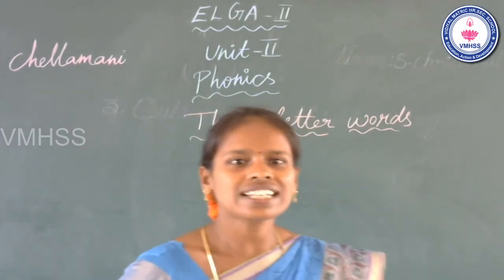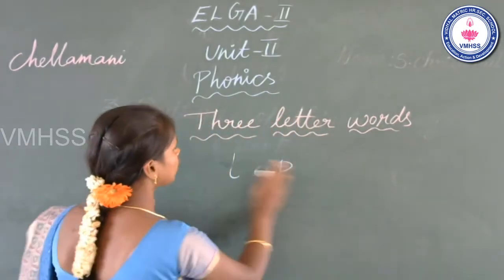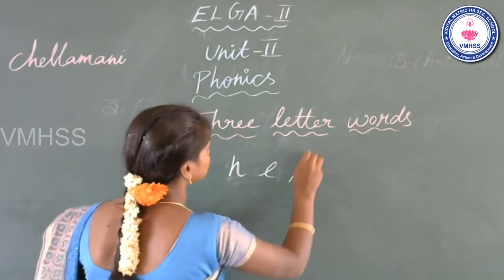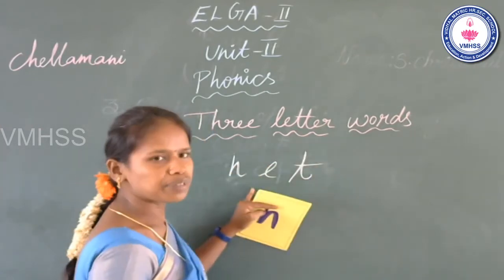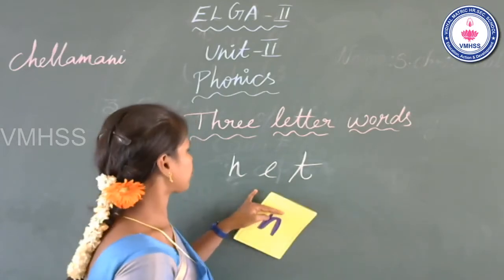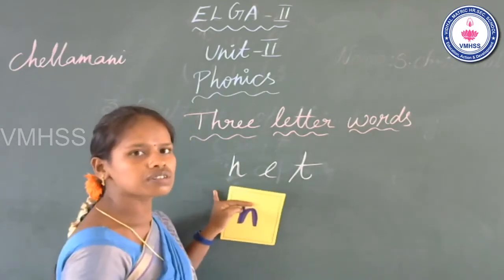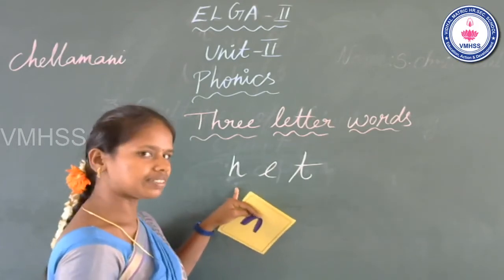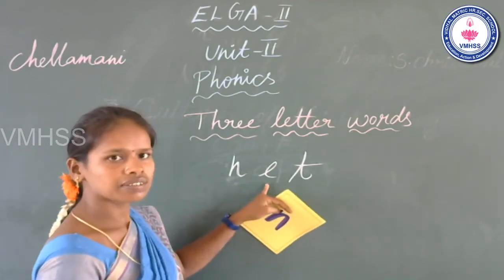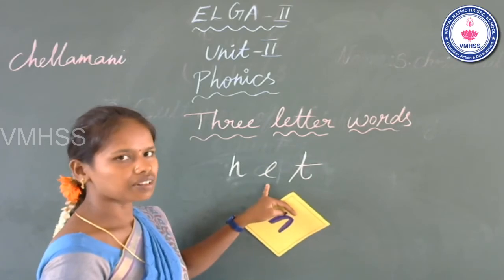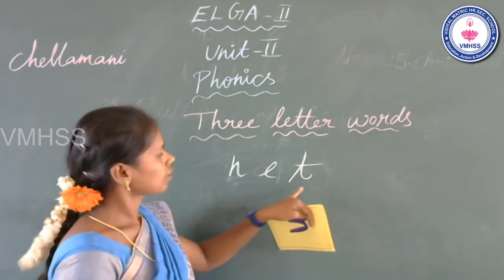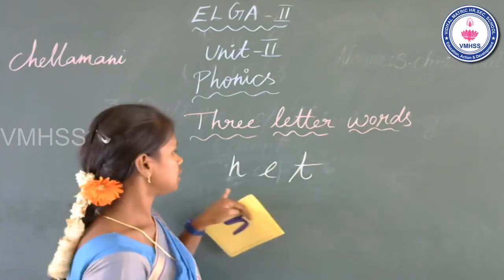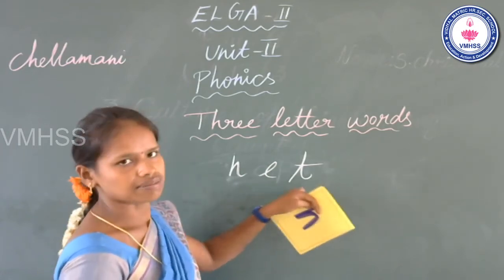The next word is net. N-E-T. Net. Net means what? What is the beginning sound? N. What is the middle sound? E. End sound? T.